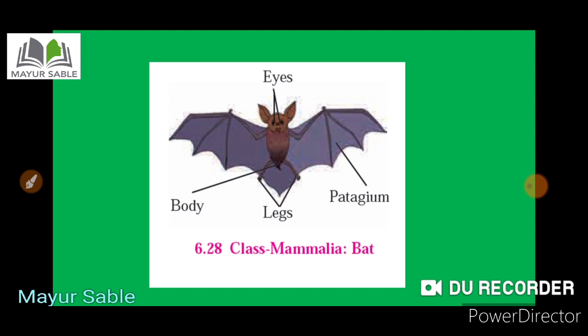Remember, the classes which we studied are very important, and the phyla which we studied are also very important, which are categorized on the basis of some important characteristics like the body organization, body symmetry, body cavity, and those phyla are formed. So here we studied the classification of animals. So you can observe now the animals which are in your surroundings, and you may classify them into different groups according to the presence and absence of those characteristics.